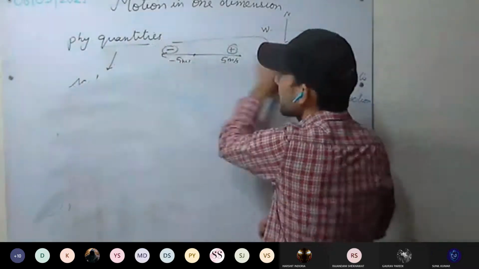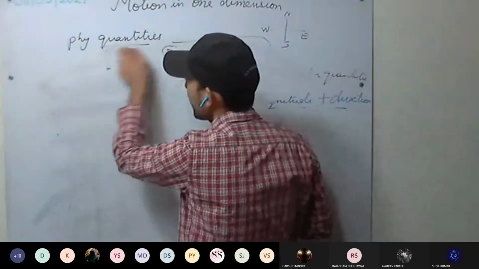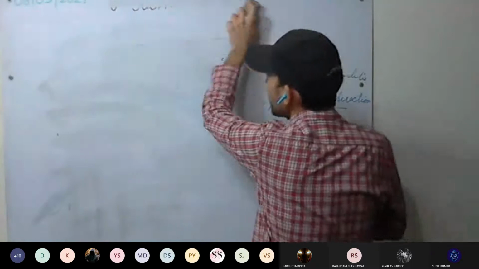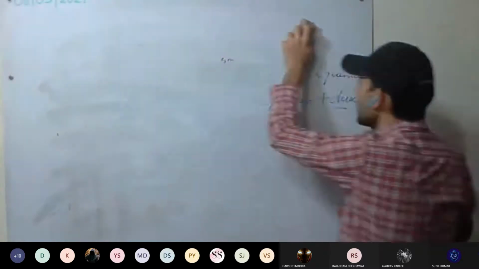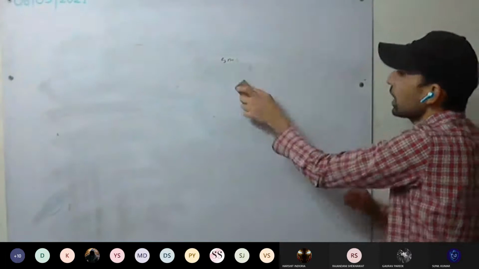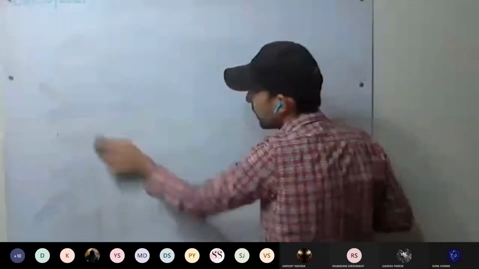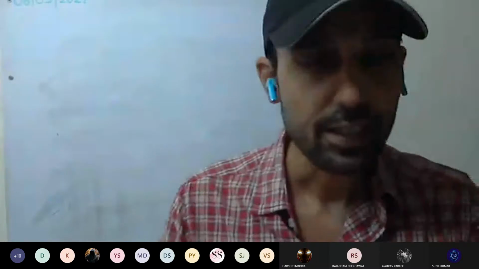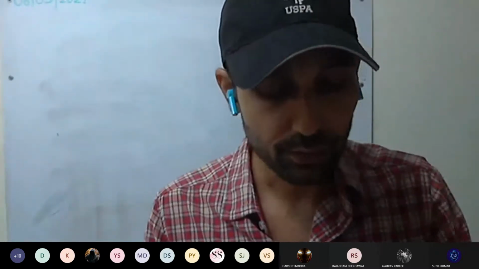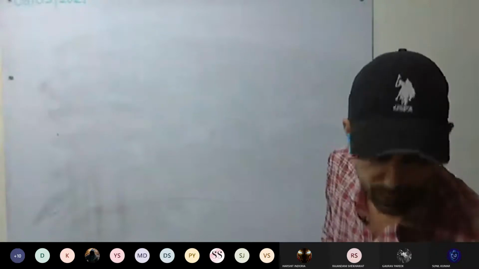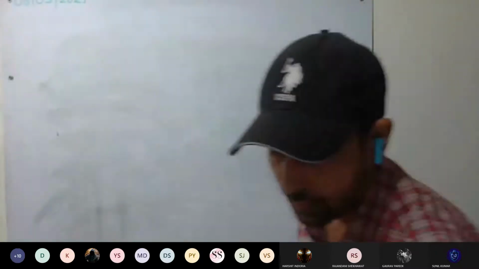Okay, here we will take one example. For example, you are sitting in a car and the car is moving. So are you at rest or in motion with respect to the car? With respect to the car, are you at rest or in motion? We are at rest. So rest is a relative term. That is, in what relation are we at rest or in motion? How are we related to the car?